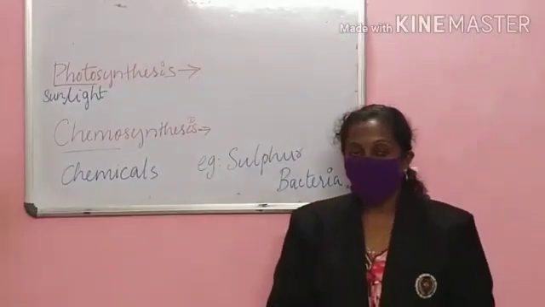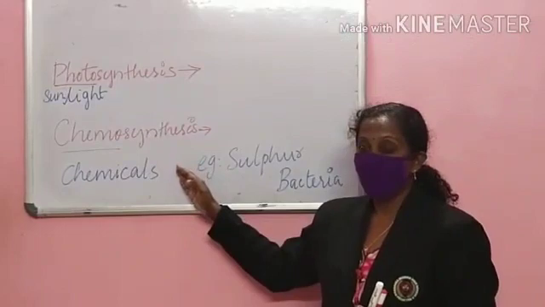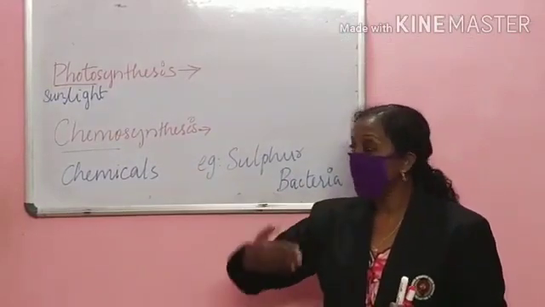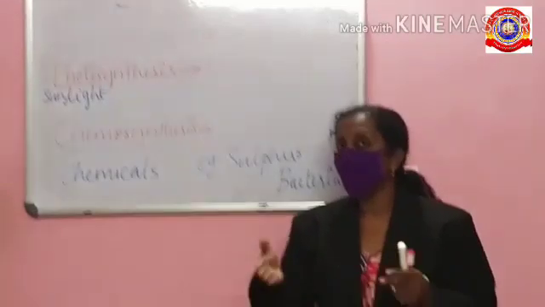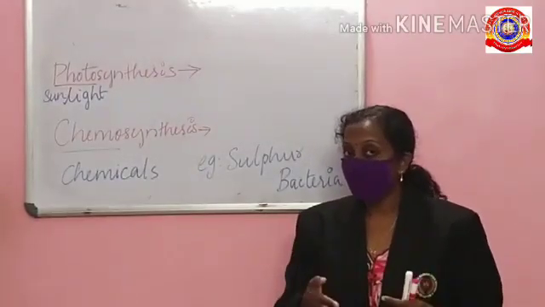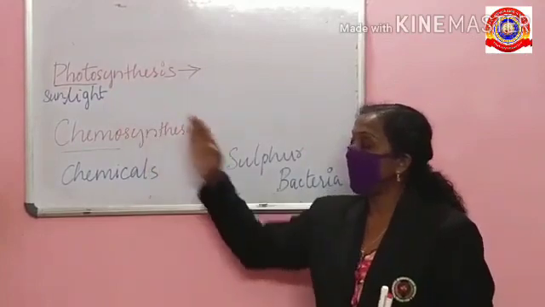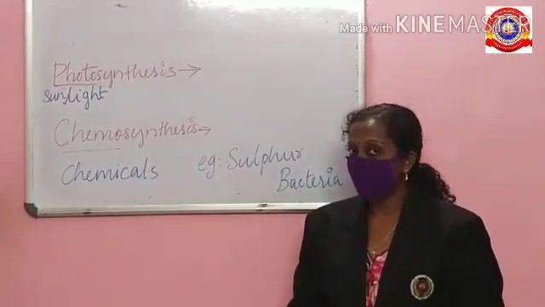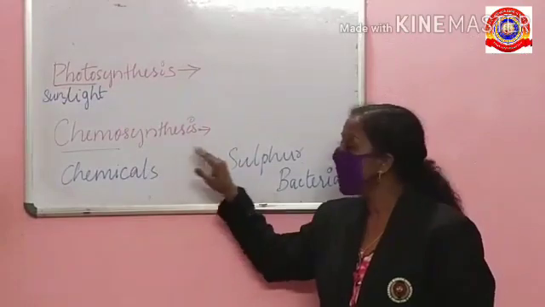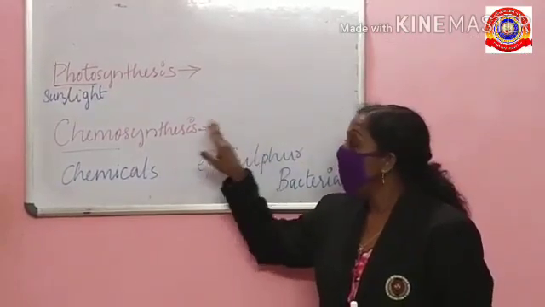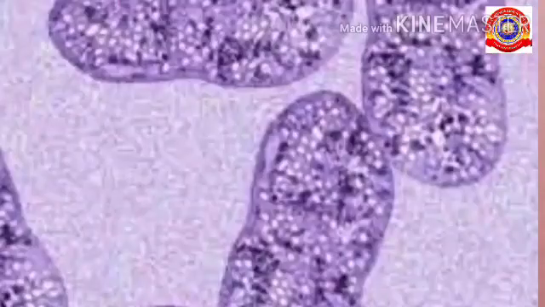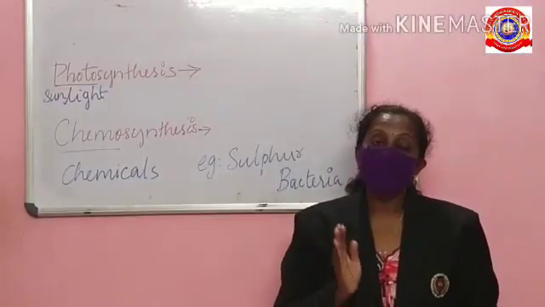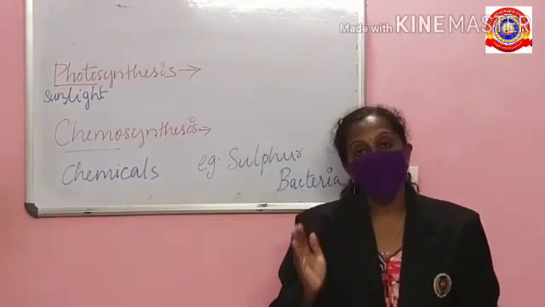Our next topic is chemosynthesis. Before learning chemosynthesis, let's recall photosynthesis. What is the meaning of photosynthesis? Photo means light. Synthesizing food with the help of sunlight is called photosynthesis. The meaning of chemosynthesis is synthesizing food with the help of chemicals. An example of chemosynthesis is sulfur bacteria, and these sulfur bacteria are seen both on land and in water.